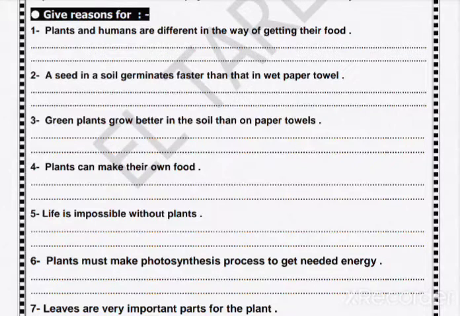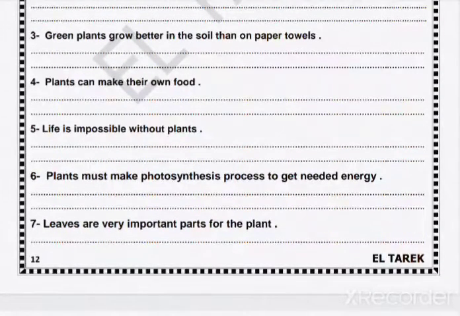Plant must make photosynthesis process to get energy because the plant by photosynthesis make its food glucose. Leaves are very important parts for plant because by leaves the plant absorb sunlight and carbon dioxide.